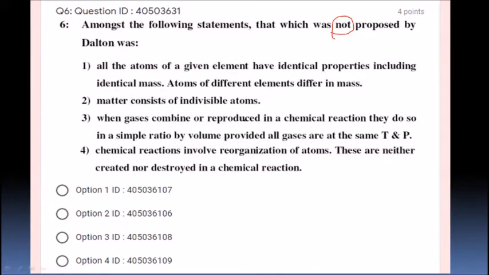Next, matter consists of individual atoms. It is very basic. Individual atoms are invisible. So this is also a basic answer. It is a correct statement. When gases combine or are produced in a chemical reaction, they do so in a simple ratio by volume, provided all gases are at the same temperature and pressure. So it is as per Dalton's law. It was not proposed by Dalton. Dalton did not propose this. Right? Yes. So option number 3 is going to be our correct option.